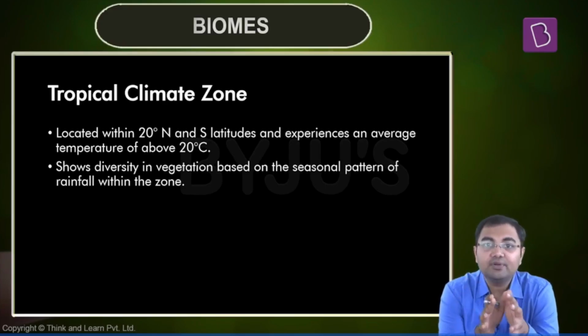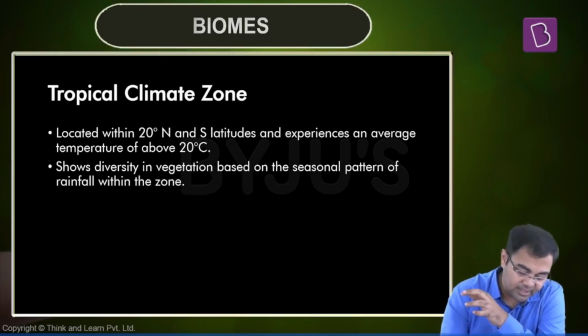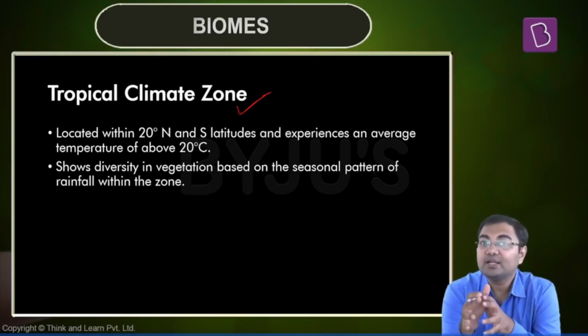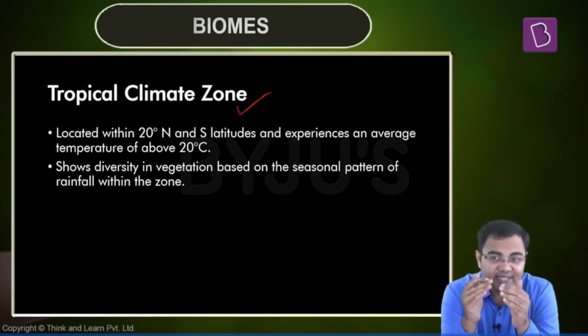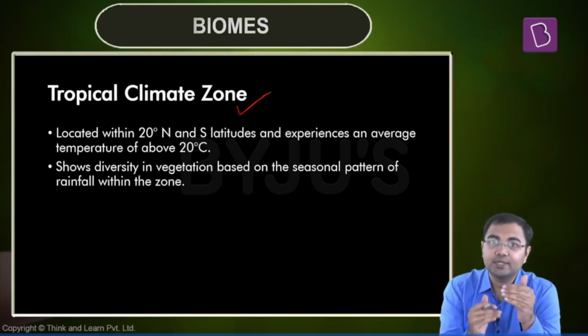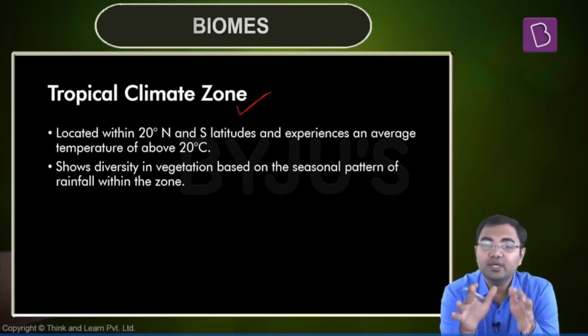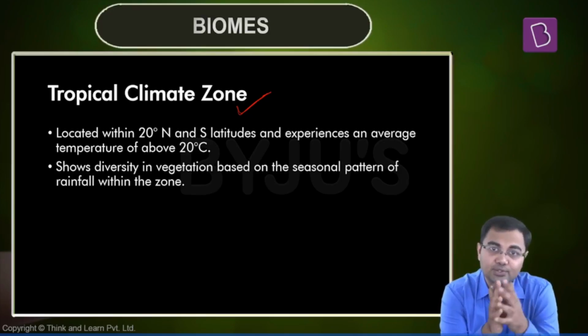And like this we'll have a look at all the different kinds of biomes which are present in all these different types of climatic zones. So first to start with, we have the tropical climatic zone. When we talk about the tropical climate zone, what you will observe here is that these are the zones which lie in 20-degree north to 20-degree south latitudes, basically between the Tropic of Cancer and the Tropic of Capricorn. This is where we observe this kind of climatic zone.